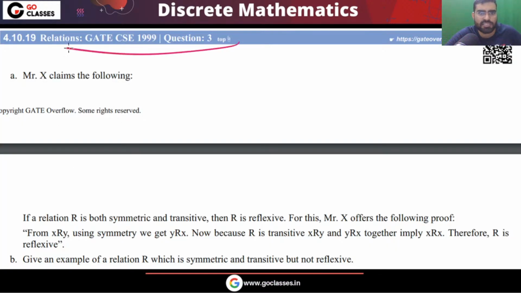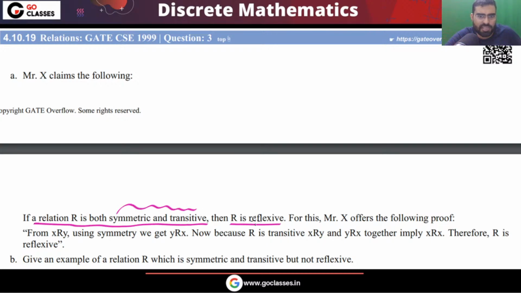This is a GATE 1999 question. There is a Mr. X who is claiming the following. He is saying that if a relation is both symmetric and transitive, then it must be reflexive. Now Mr. X is giving a proof. He is giving a proof that, see, reflexive and transitive.